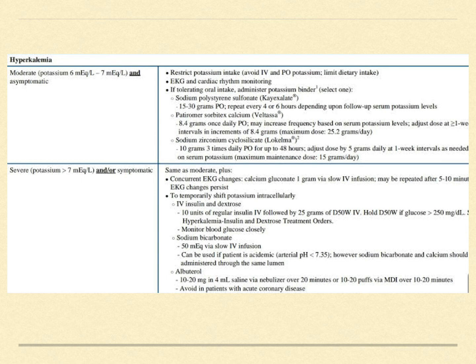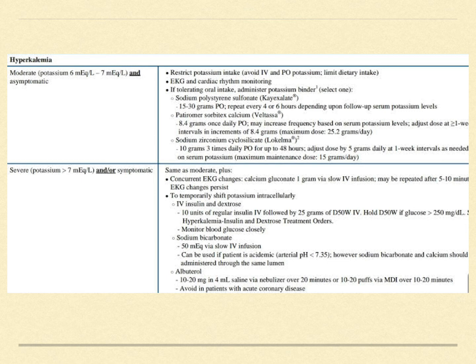Also, other substances like sorbisterit calcium and sodium zirconium cyclosilicate are present, which can be used as potassium binders.